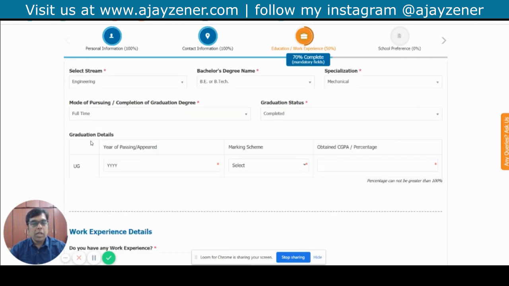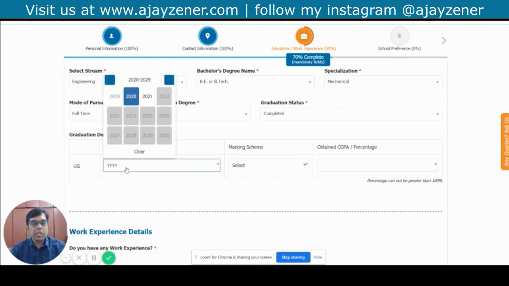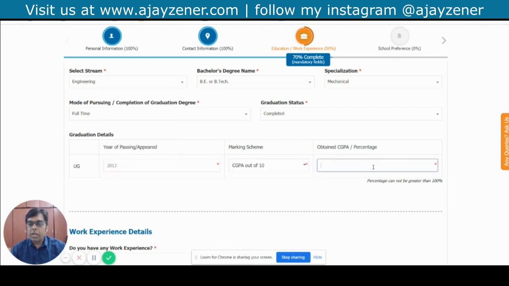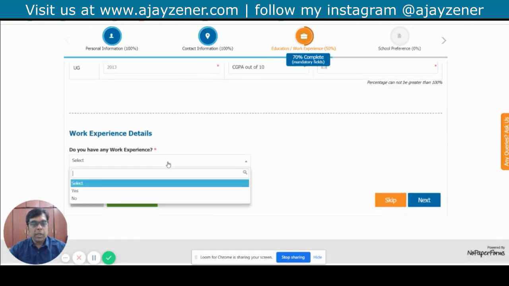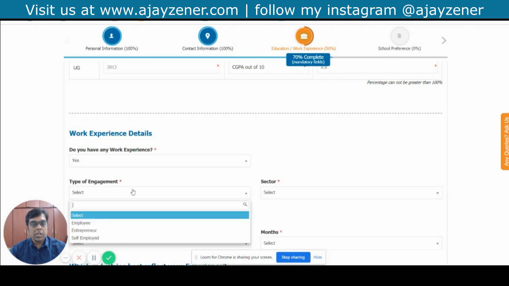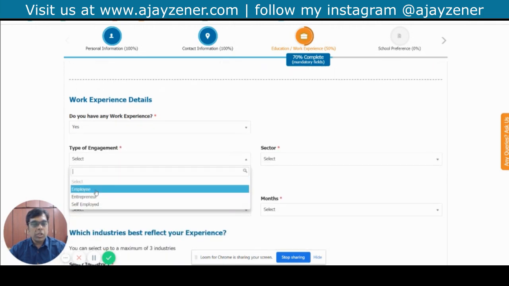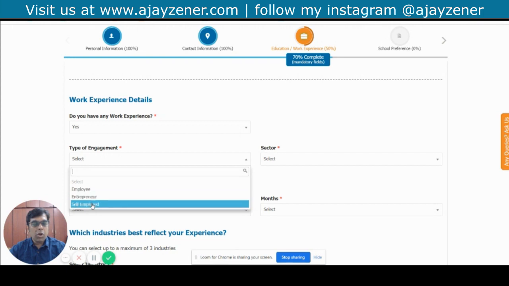Then it says graduation details. So year of passing. So I'm going to put this as, if you choose a percentage, you can put the percentage here. Do you have any work experience? Yes, I'm going to select yes. And it asks you which type of engagement. So either you are an employee or an entrepreneur or a self-employed person.